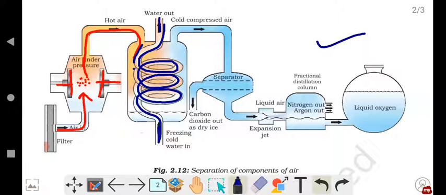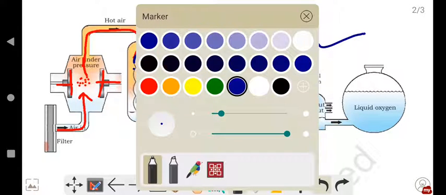Cold water will be continuously flowing through the tube. Because of this, the temperature will decrease here. What happens? The temperature of the hot air will start to decrease. That is, the water will condense the hot air. Okay. So this hot air will be present here.